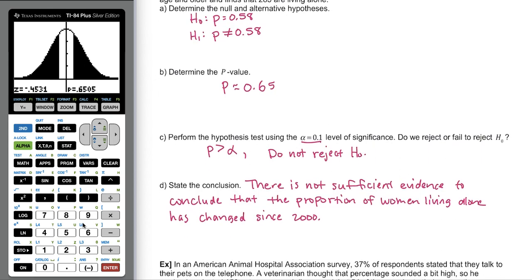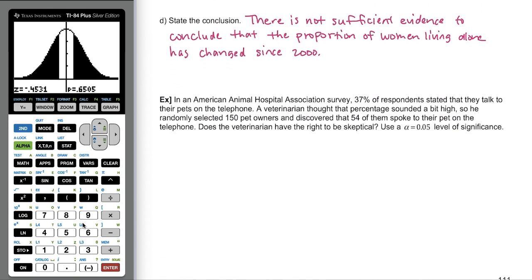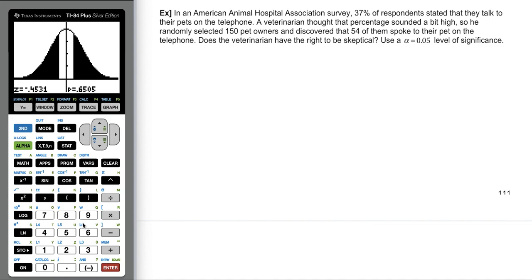Okay, let's look at one more example. In an American Animal Hospital Association survey, 37% of respondents stated that they talked to their pets on the telephone. A veterinarian thought that percentage sounded a bit high, so he randomly selected 150 pet owners and discovered that 54 of them spoke to their pet on the telephone. Does the veterinarian have the right to be skeptical? Use the alpha equals 0.05 level of significance. Okay, so this one doesn't really go step by step for us.